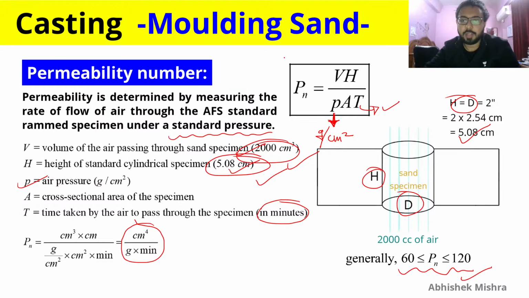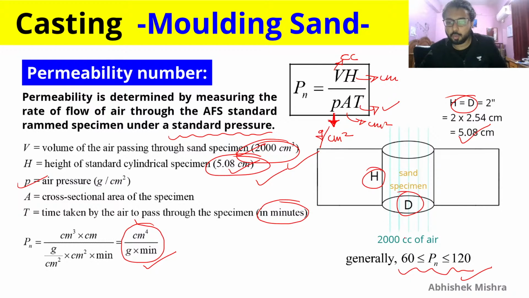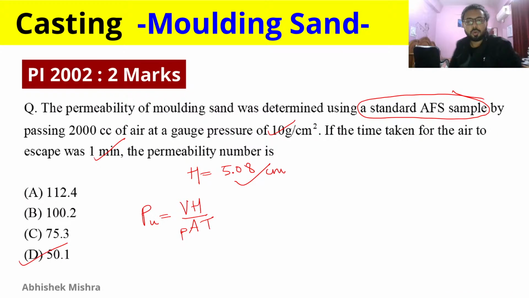So this is how we calculate permeability number, and you should be aware of each and every unit that we are putting these values in. Volume in centimeter cube, height in centimeter, pressure in gram per centimeter square, area in centimeter square, because again permeability number is not dimensionless, so you have to give the answer in this unit only. And remember this volume is 2000 cc every time, because that is the standard one, and this 5.08 centimeter, which is the height, is again standard. So that will be it for permeability number discussion, and I hope it is clear what you need to remember and what you need to do in a permeability number question.